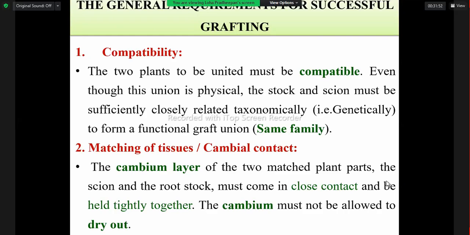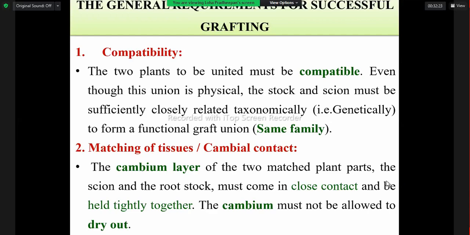That means if you want to obtain successful grafting, the cambium of the rootstock and the scion should be matched properly, in close contact. Then only it can develop as a single plant. So compatibility should be there. That is, a same-family crop we have to select as the rootstock and the scion. At the same time, matching of tissue should be there.